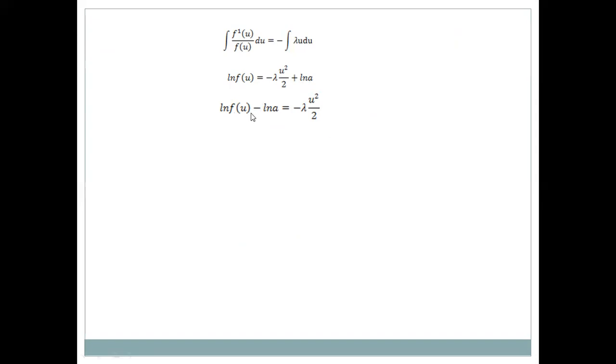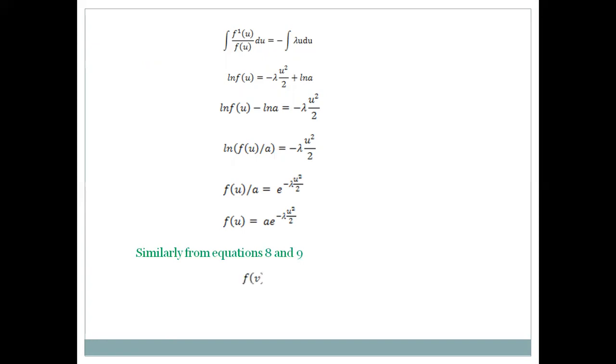We know log m minus log n is log m by n. That is log of f of u by a is equal to minus lambda u square by 2. From this, f of u by a is equal to e to the power minus lambda u square by 2. From this, f of u is equal to a into e to the power minus lambda u square by 2. Similarly, from equations 8 and 9, we may write that f of v is equal to a into e to the power minus lambda v square by 2, where u is replaced by v, and f of w is equal to a into e to the power minus lambda w square by 2.